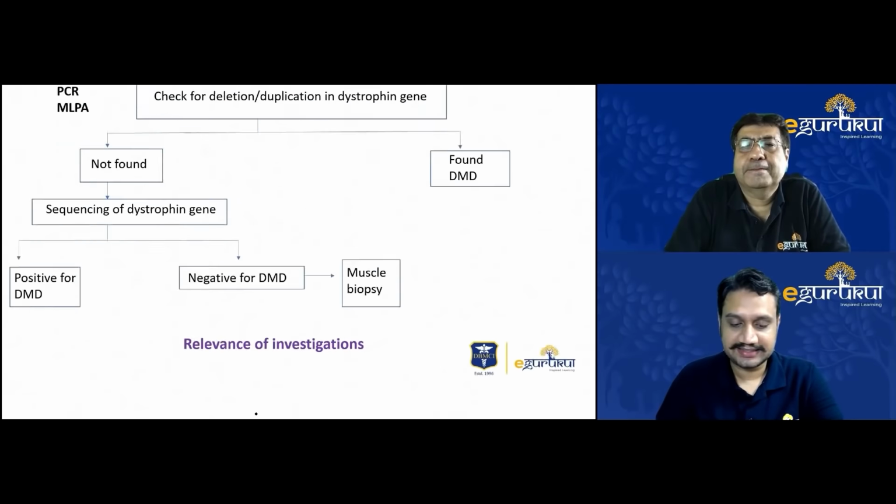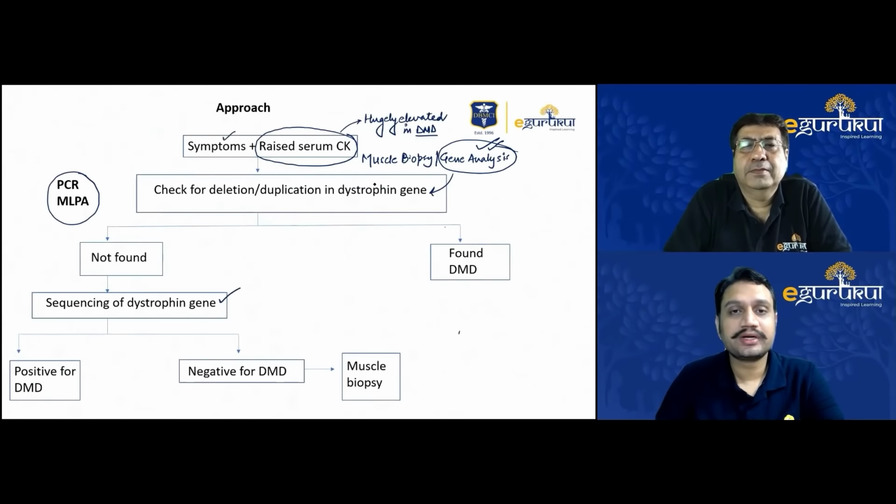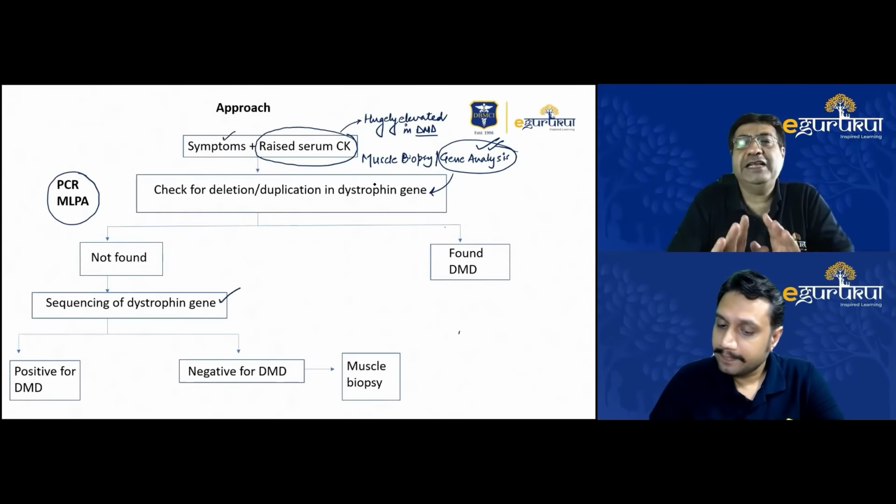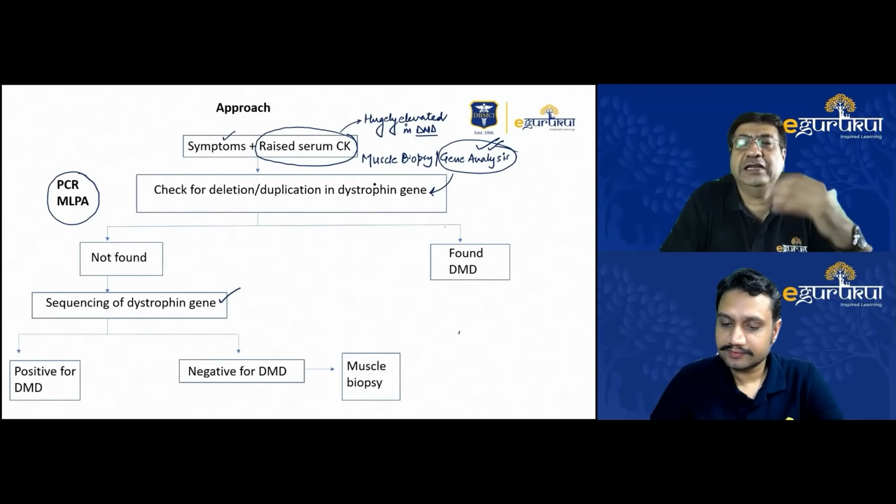Yes, sir. Exactly. The best investigation is always to get a gene analysis done. I know there are many students who would possibly answer muscle biopsy as the approach earlier than gene analysis, because in the Indian setup, accessibility issues are always there for such approaches. So for a student's sake, you agree that in case a question like this is asked in the exam, gene analysis should be the approach prior to muscle biopsy.